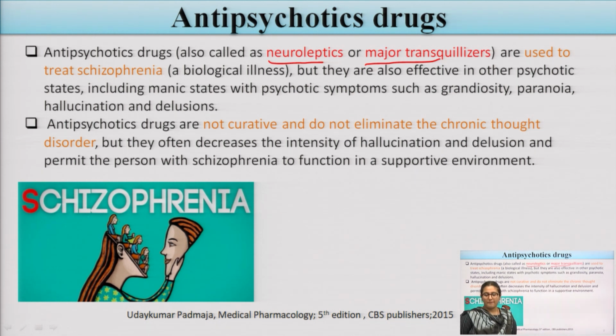Schizophrenia is a biological illness condition. These antipsychotic drugs are mainly used to treat the psychotic state or any mania state. Mania states mean mood disorder conditions. Any person suffering from psychotic symptoms is mainly treated with these antipsychotic drugs.